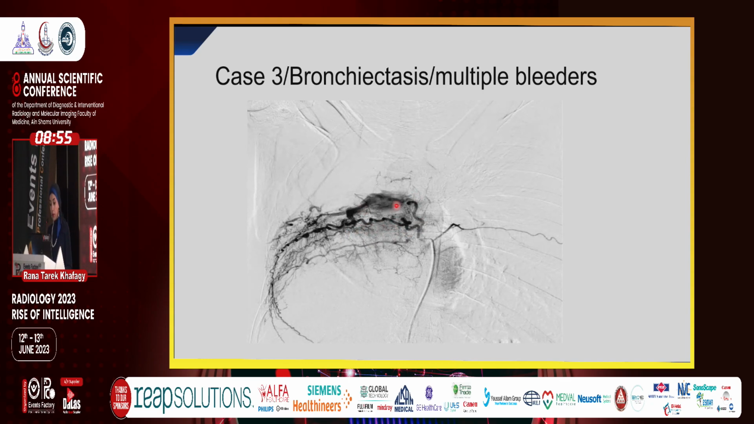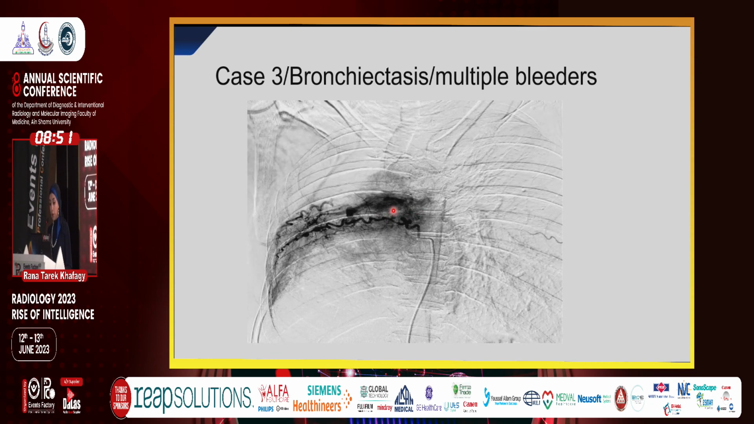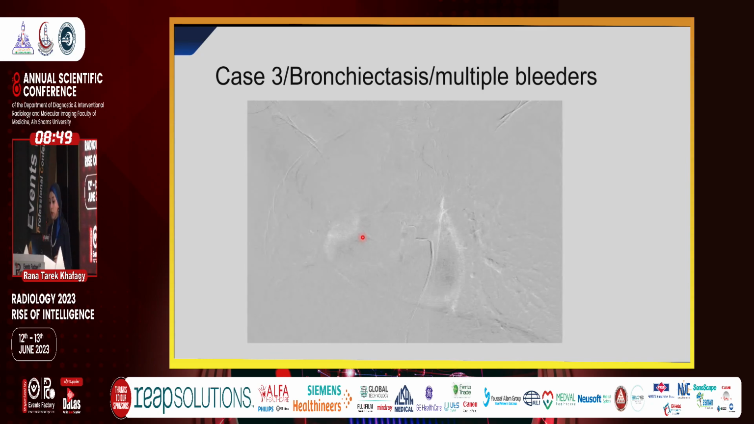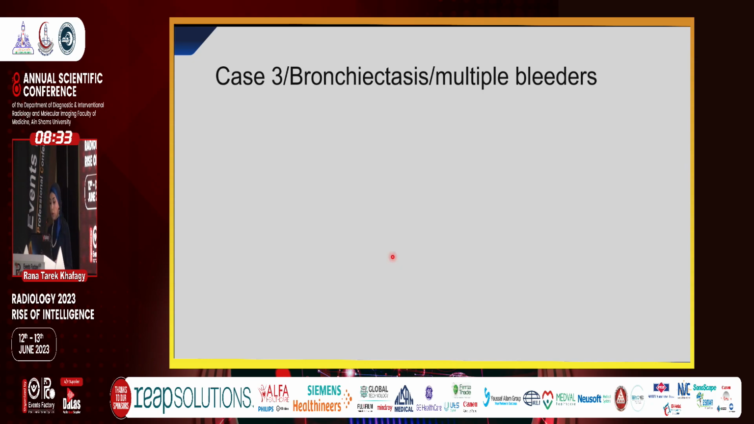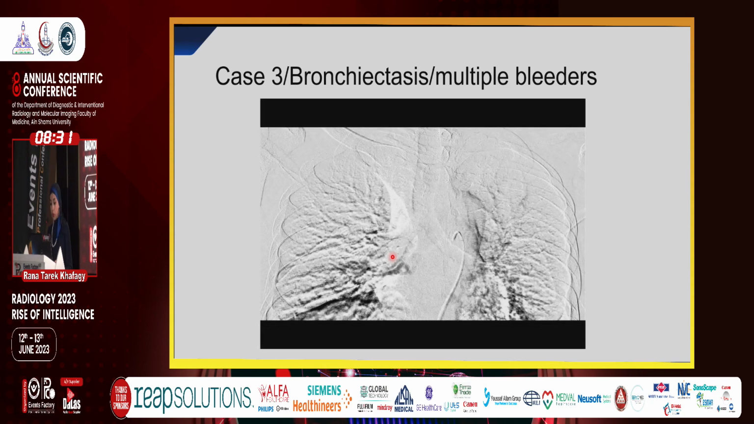We can see a fistula with early filling of the pulmonary vein. So we upsized the particles. First we entered using a microcatheter, and we upsized the particles. We used 500 to 700 PVA particles, and then we finalized with 300 and 500 particles, and this is the final control angiogram with successful embolization.